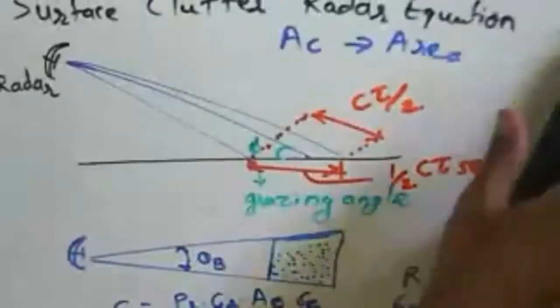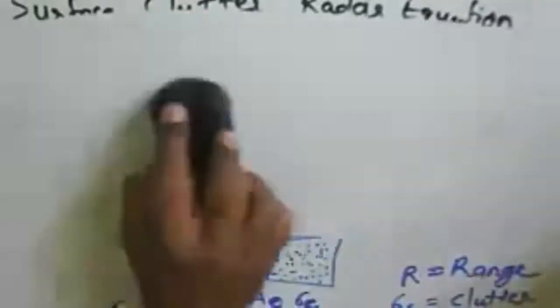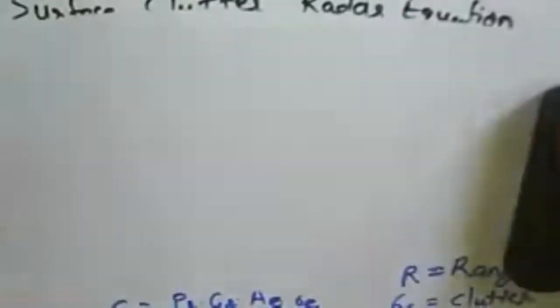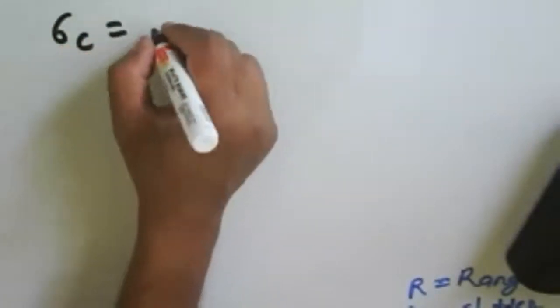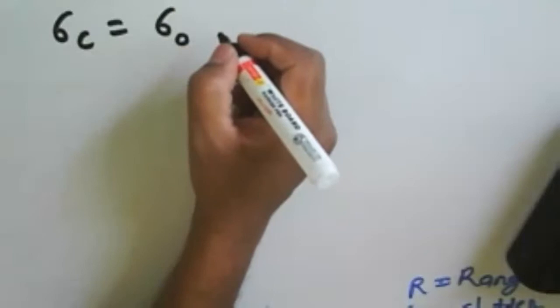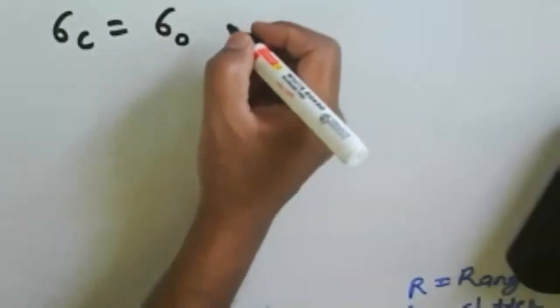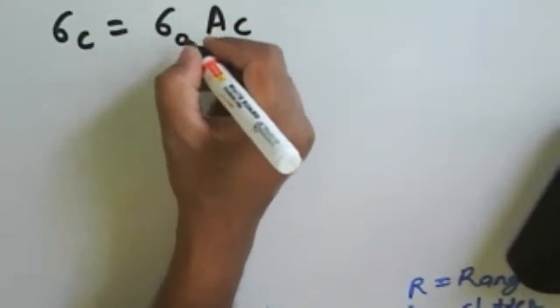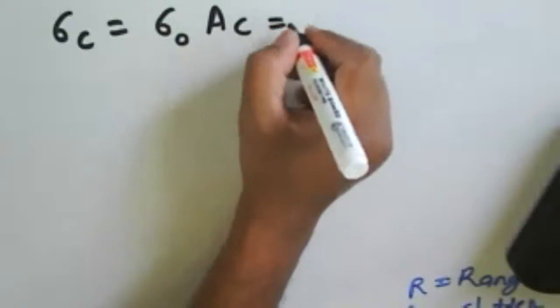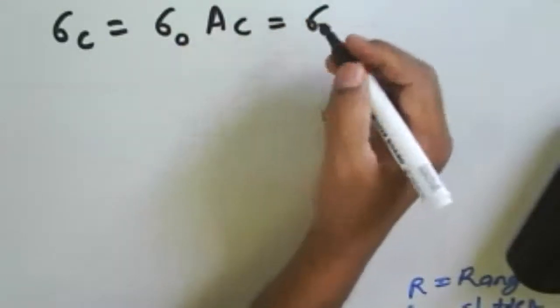Now from this diagram, if we calculate here, from this equation here we need to calculate exactly the clutter cross section. So sigma C here. This one is about a clutter cross section is equal to what? What will be the area here? Earlier that we have seen sigma 0, then a clutter cross section area, sigma 0, and A C is the clutter area. This one is equal to what? A C sigma 0.